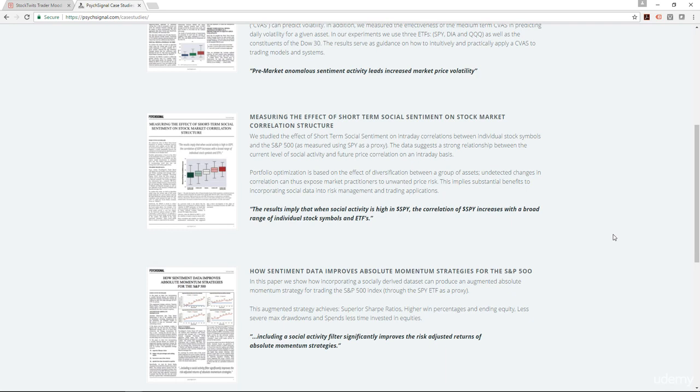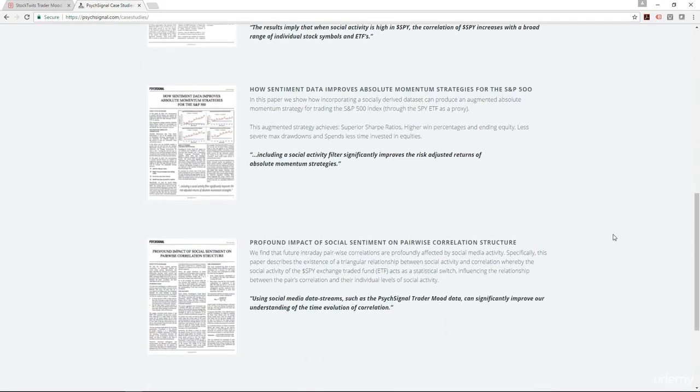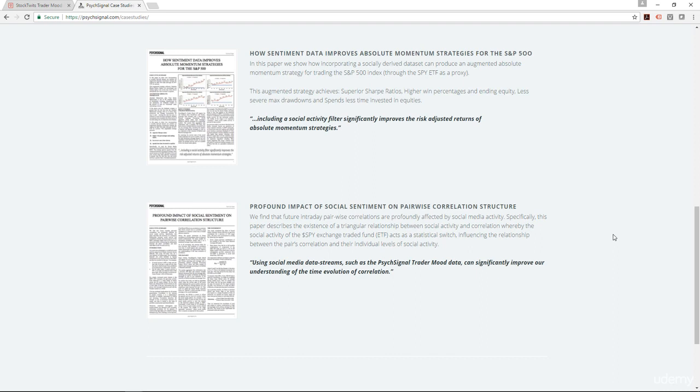So as volatility goes up, either because of people tweeting or some sort of activity going on and the sentiment picks it up, it will have an impact on the correlation structure between stocks and between inter stocks.